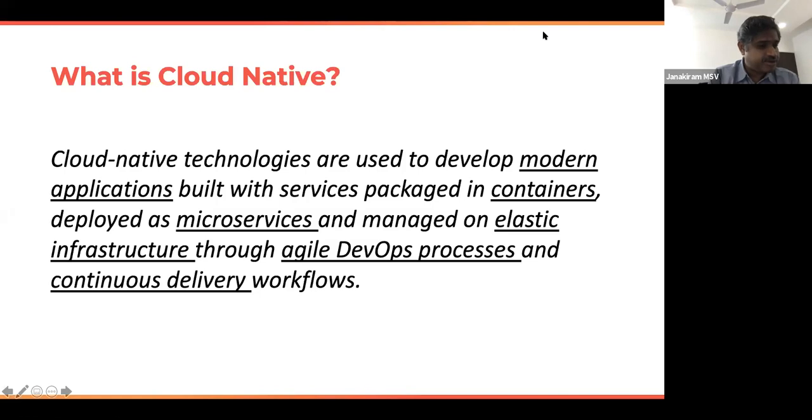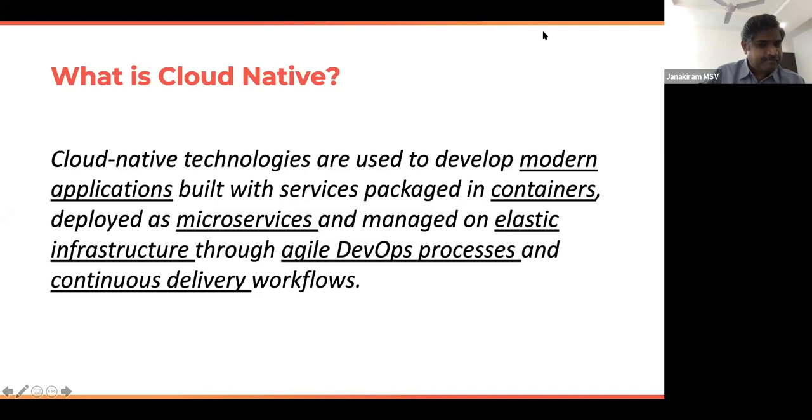For example, if you are using droplets in DigitalOcean, you are essentially taking advantage of elastic infrastructure. The elastic infrastructure gives you the ability to scale dynamically and expand when you experience spikes. So that is the elastic infrastructure.